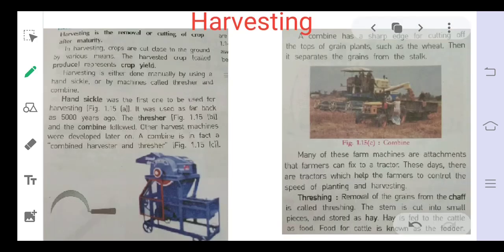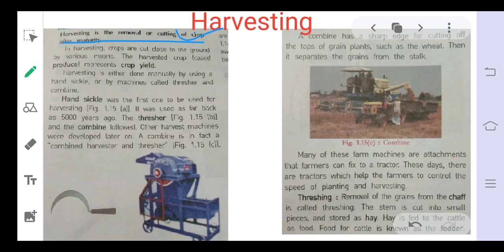Once weeding is done, our crop will grow properly and be prepared. Now once our crop is prepared, it is ready to be harvested, and this process of cutting the crop is called harvesting. So it is written, harvesting is the removal or cutting of the crop from the field after maturity. This process is known as harvesting.